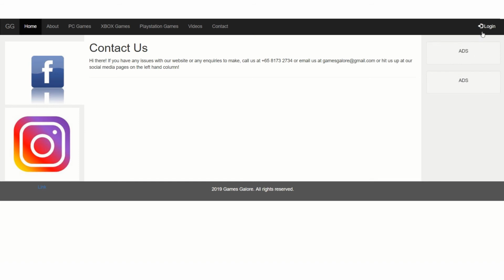And for example, if my user wishes to create an account with my website, they can just click on the login button here. Sorry, it's a bit slow, computer is old.